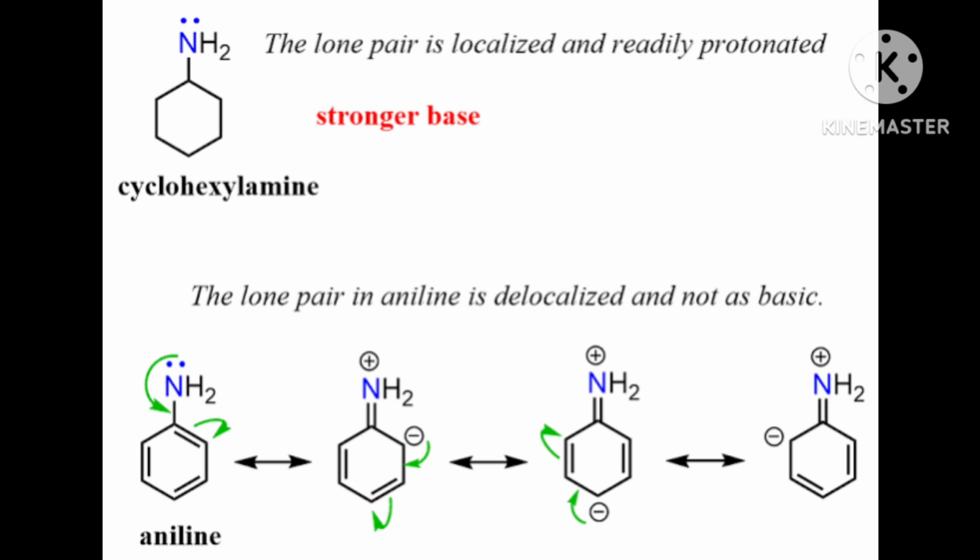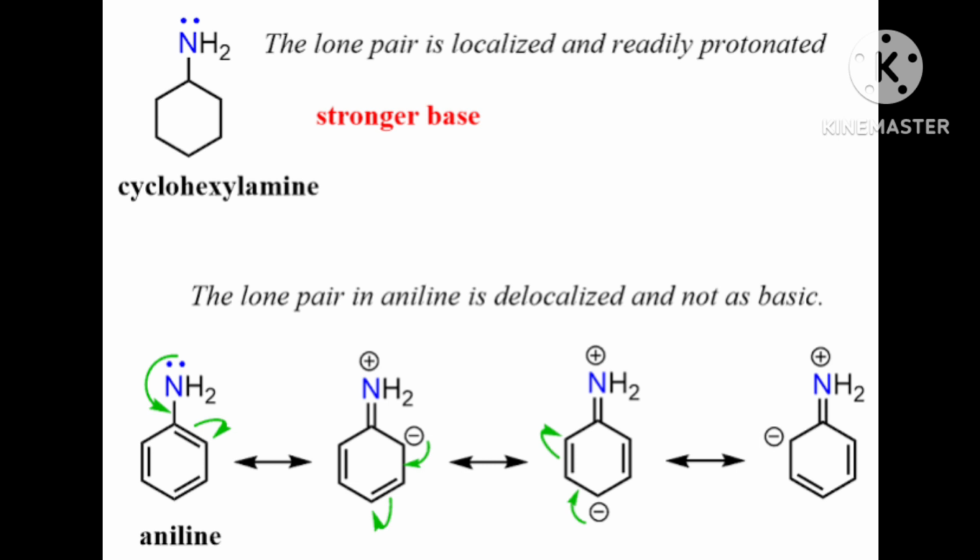The electron was with carbon number 2, making it negatively charged. That will delocalize, and it will reach carbon 6 in 4 structures.